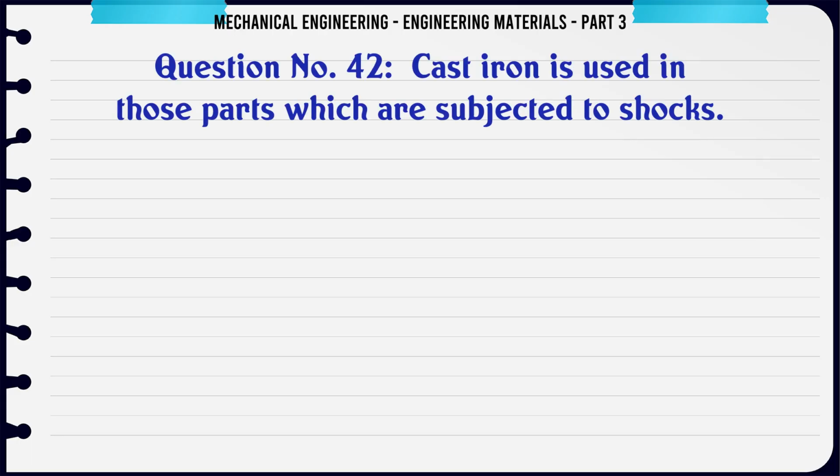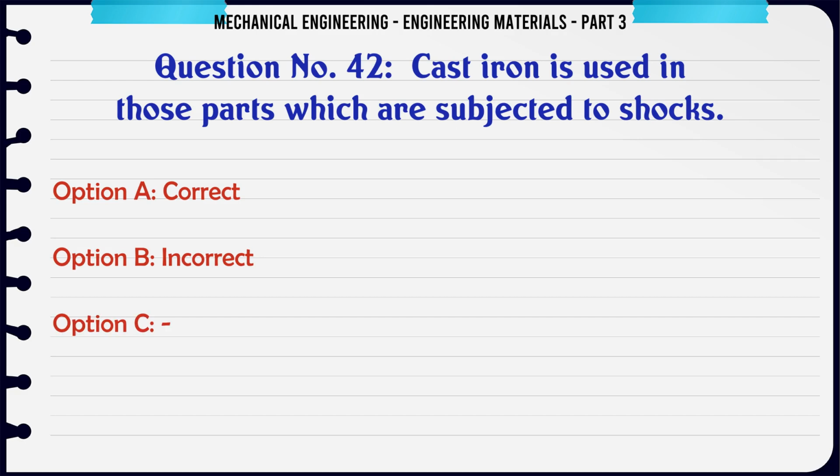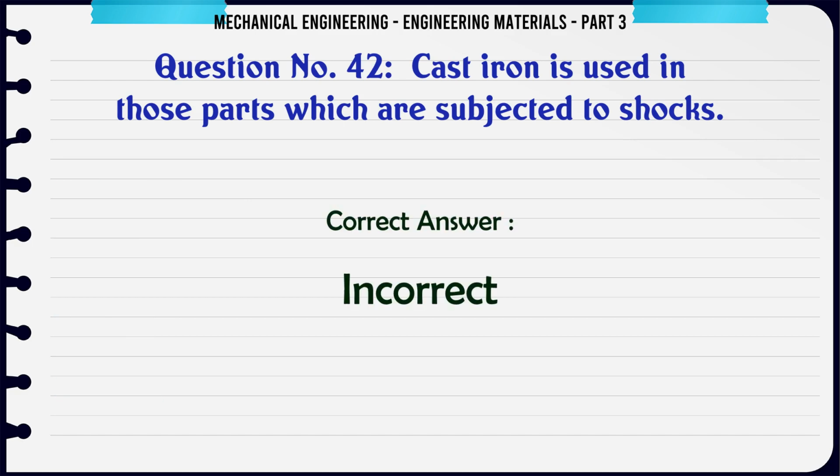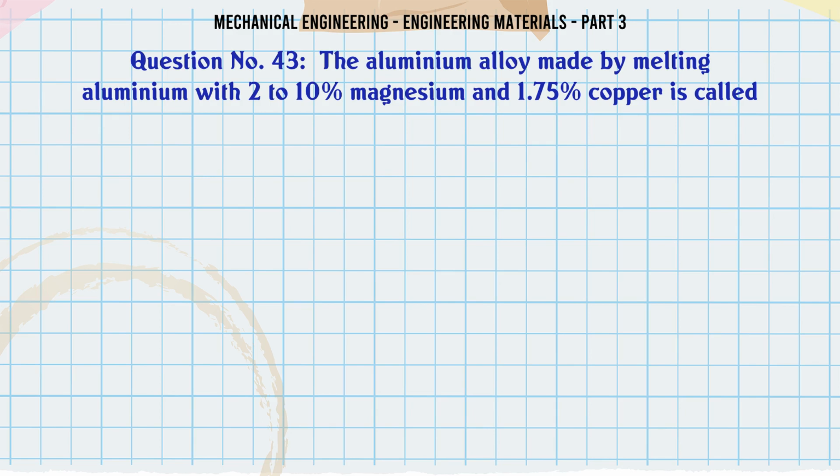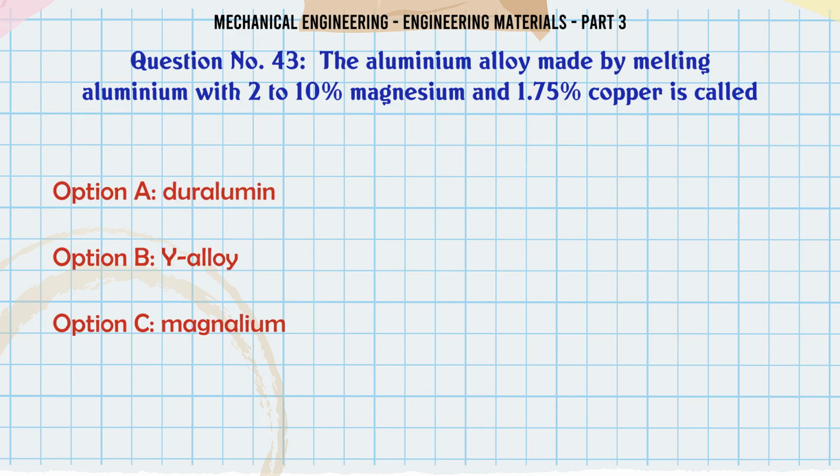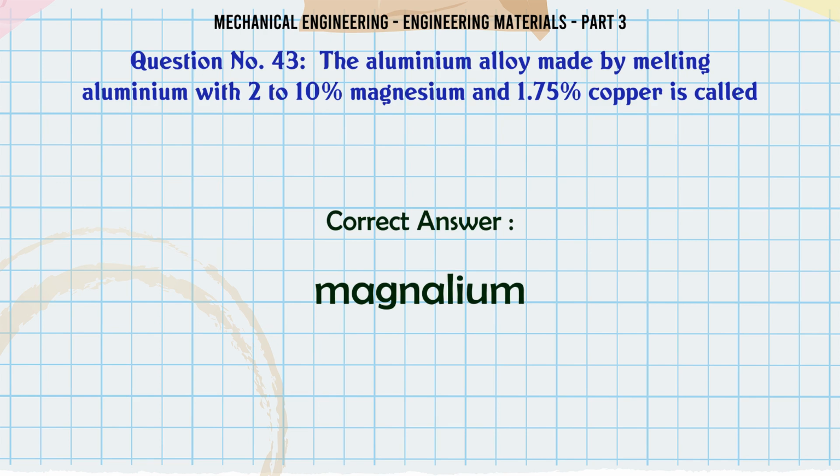Cast iron is used in those parts which are subjected to shocks. A. Correct, B. Incorrect. The correct answer is incorrect. The aluminium alloy made by melting aluminium with 2 to 10% magnesium and 1.75% copper is called: A. duralumin, B. Y alloy, C. magnalium, D. hindalium. The correct answer is magnalium.